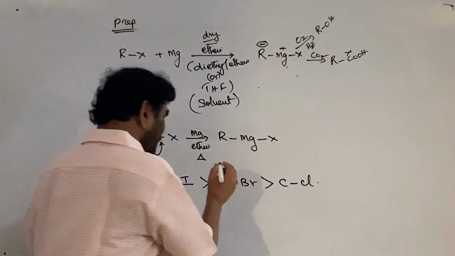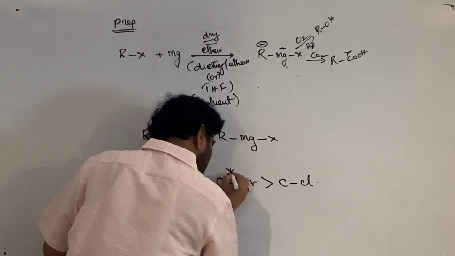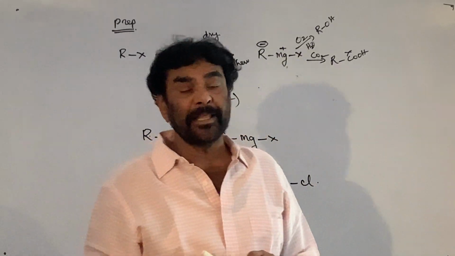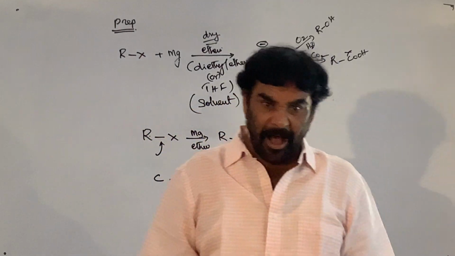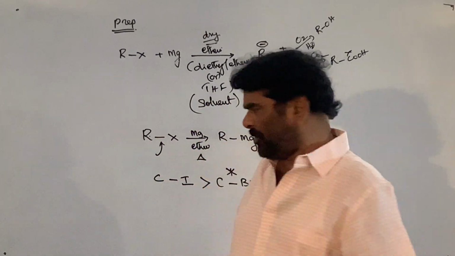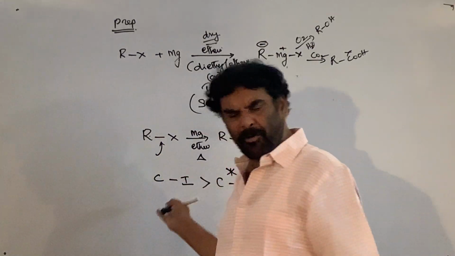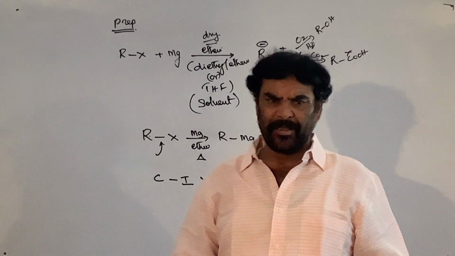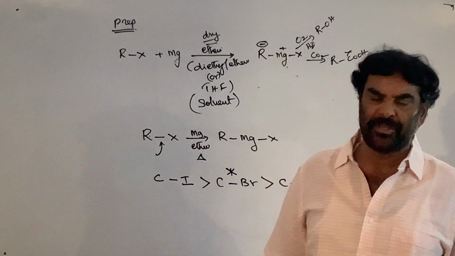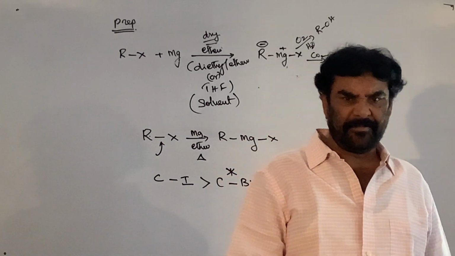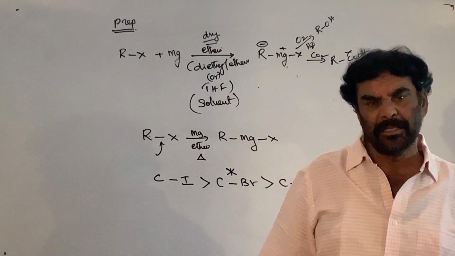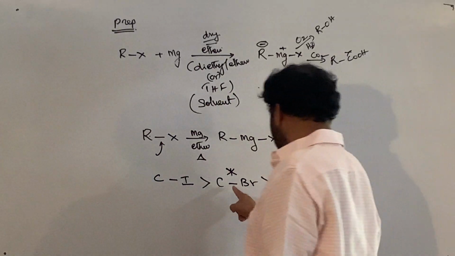In practice we always say alkyl magnesium bromide; we always take the bromides. You can use chlorides, bromides, or iodides, but we preferentially use the bromides for the preparation of the Grignard reagent, for our convenience. So the reactivity order is this.